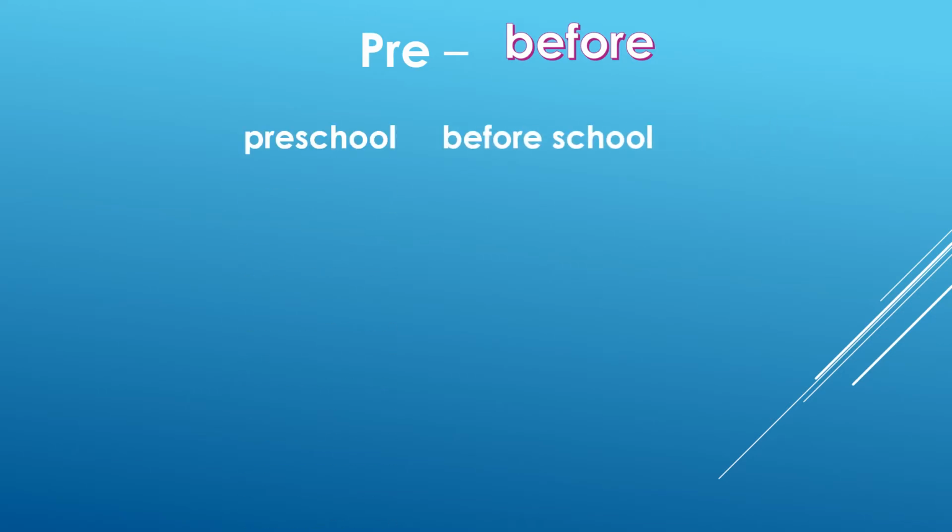So the first prefix we're going to look at today is pre, and yes, you have that word prefix with the pre on it. Pre meaning before. So preschool is before school. So before you went into kindergarten, we consider that like formal school. You were in preschool, so that was your school before you came to school.